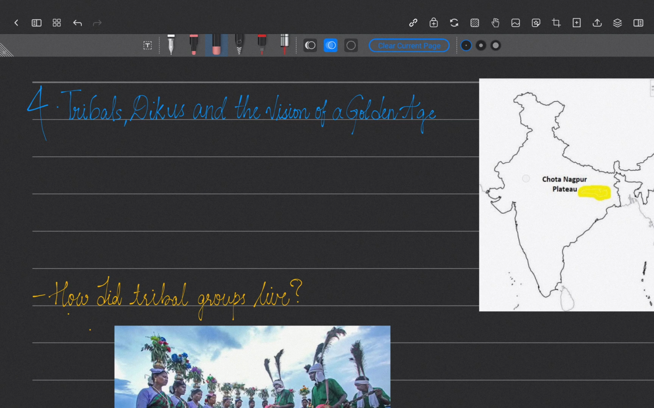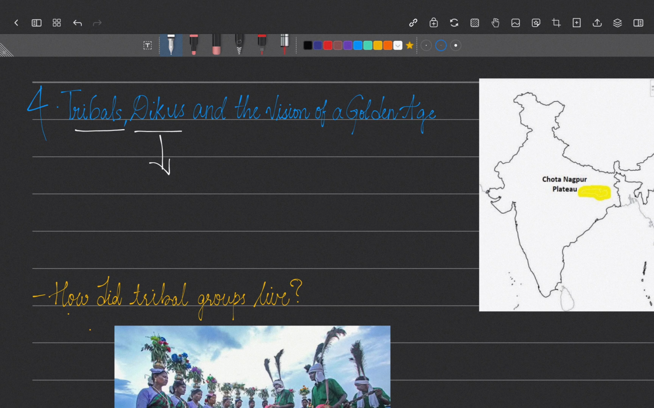Hello. In this NCERT history series, now we'll see the next chapter, Tribals, Dikus, and the Vision of Golden Age. So tribals, we know they live in the forest, right? Then who are Dikus? Dikus means outsiders. So people who live in the forest are called tribals, and Dikus are the people who are outsiders.